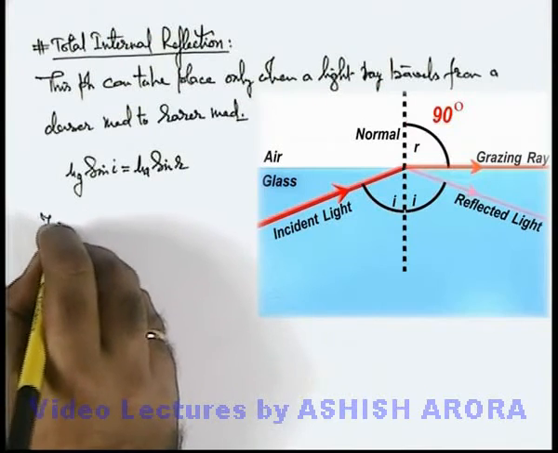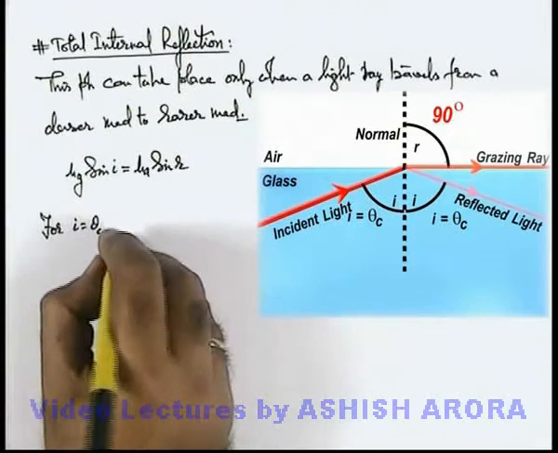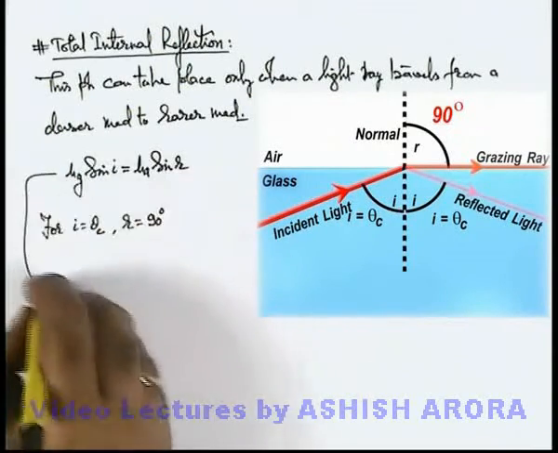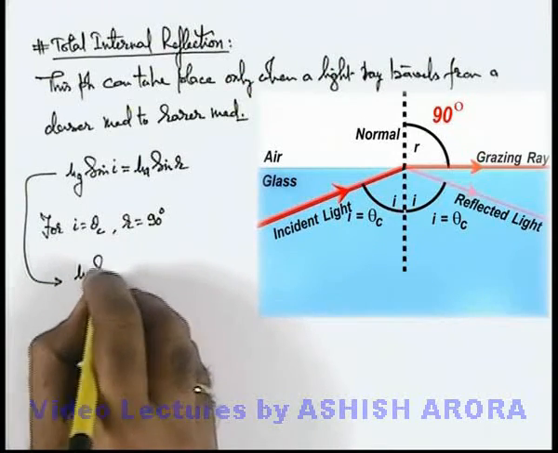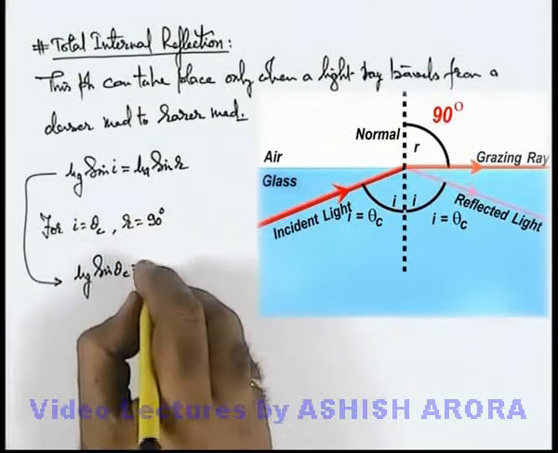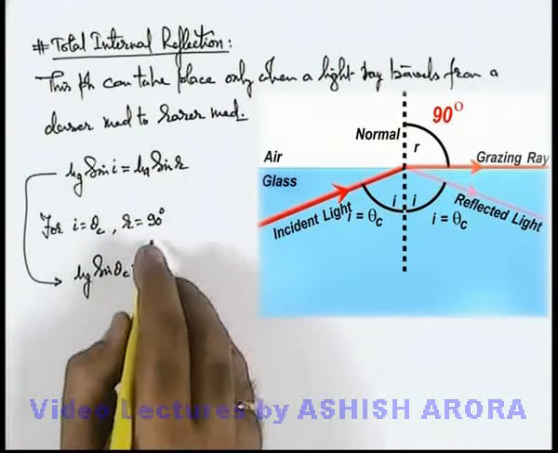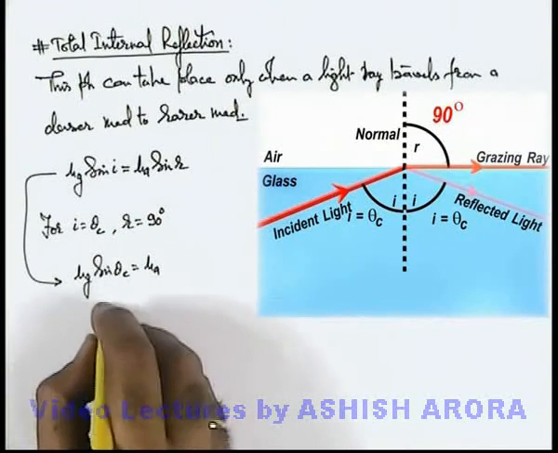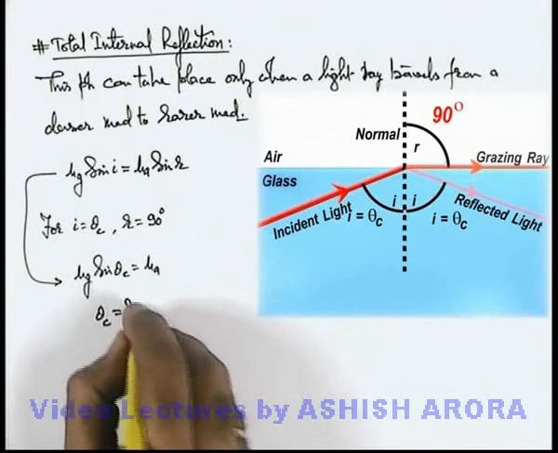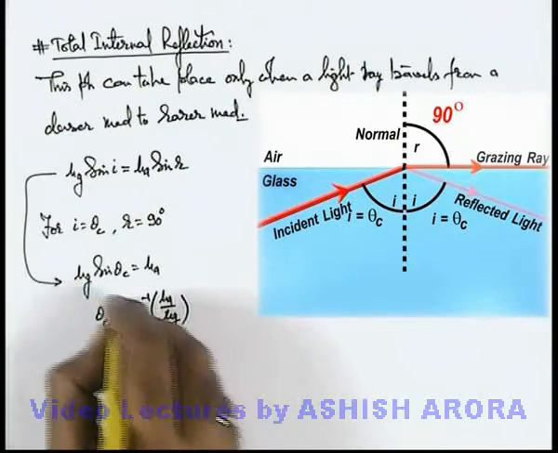So we can write, for I equal to theta c, which we term the critical angle, the value of R becomes 90 degrees. In this situation, from this relation we can write mu g sine theta c is equal to mu of air, which we can consider as 1, or if there is another medium we need to take its value, and sine 90 we can take as unity. So the value of the critical angle comes out as sine inverse of mu a by mu g.